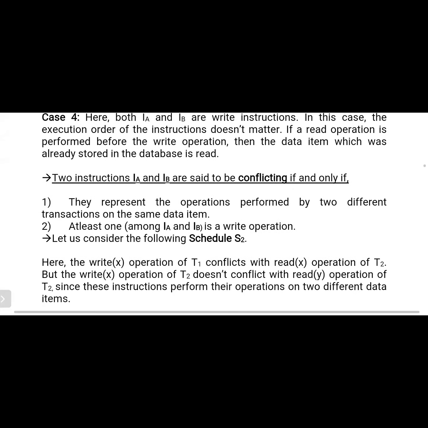Two instructions IA and IB are said to conflict if and only if they represent operations performed by two different transactions on the same data item. So for example, here we consider two instructions IA and IB in conflict. How can we say that? They represent operations performed by two different transactions on the same data item. So that means they are based upon the same data item but performed by more than one transaction, and at least one among IA and IB is a write operation.